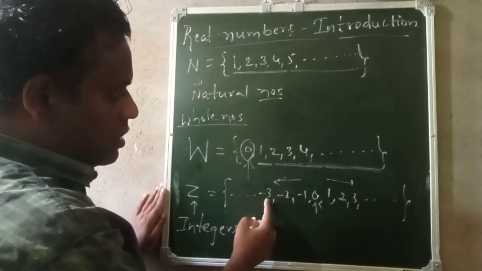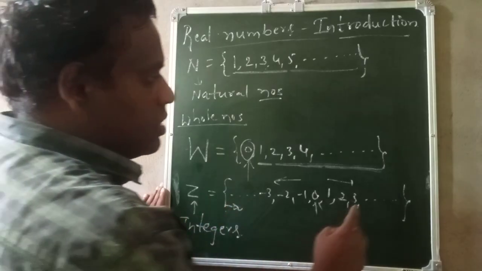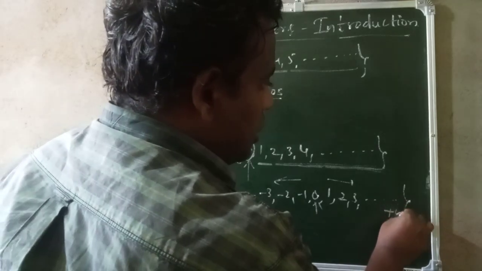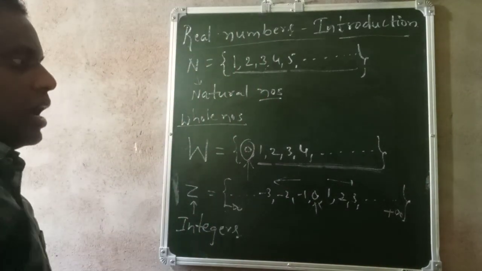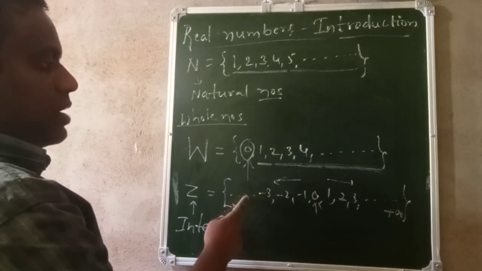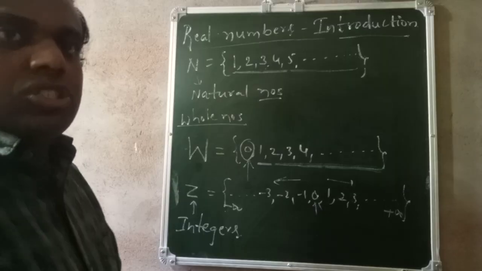Dot dot dot means these negative numbers will continue till minus infinity. Here dot dot dot means these numbers will continue till plus infinity, like after 3, 4 is there, 5 is there, like that. Here also after minus 3, minus 4, minus 5 is there, like that. So this is the set of integers.